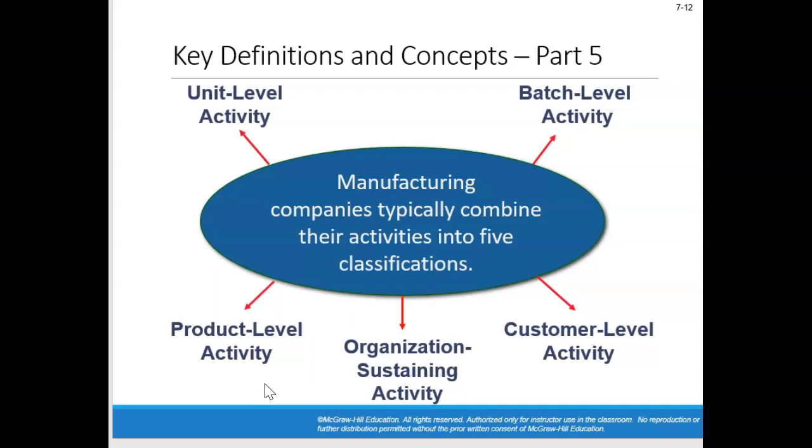The customer level activities are activities specific to the customer, such as sales calls, catalog mailings, and customer service. Organizational sustaining activities are costs that are incurred but are not allocated in an ABC cost system. That could include examples of arranging for loans, preparing annual reports to shareholders, cleaning executive offices, heating the factory, and maybe providing a computer network.